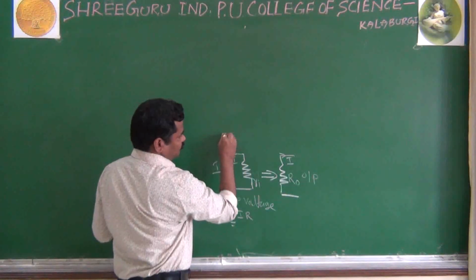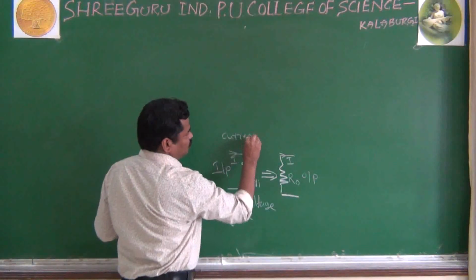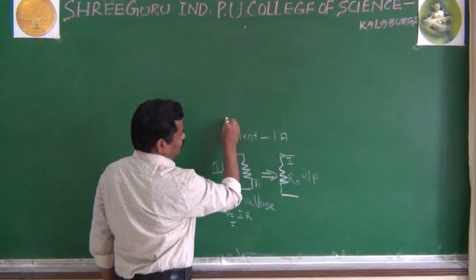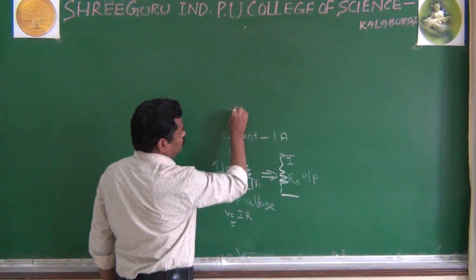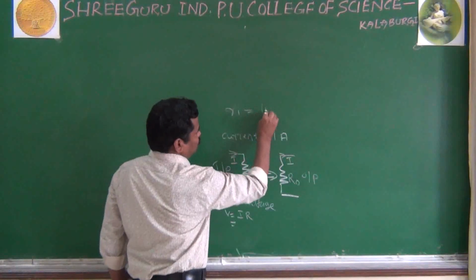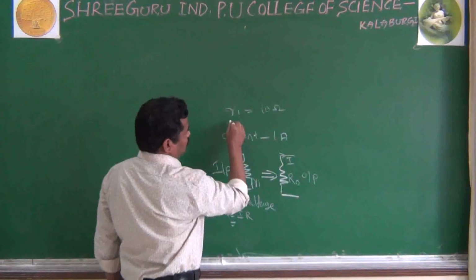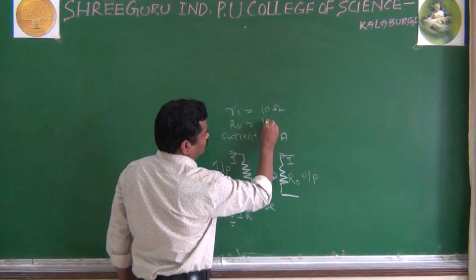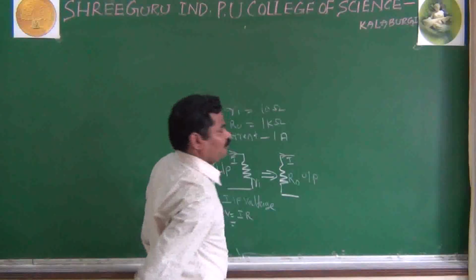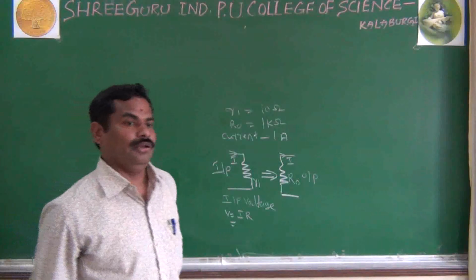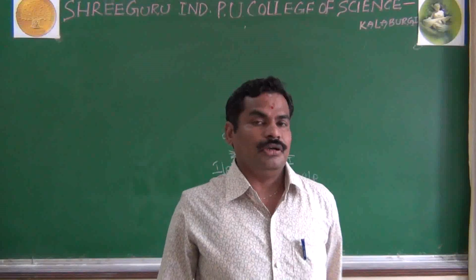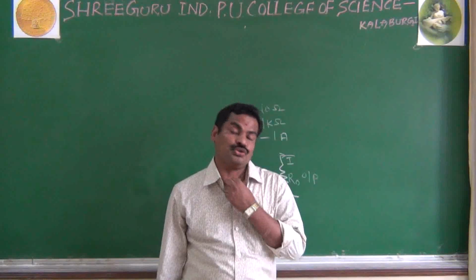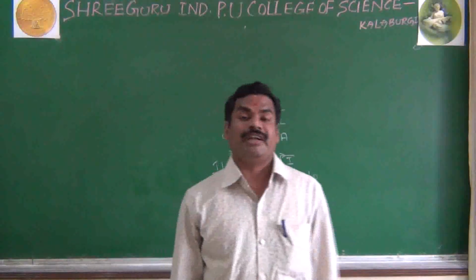Here current is about 1 amperes, and input resistance Ri is nothing but you can consider 10 ohms, and you consider R0 output resistance, that is nothing but here you take 1 kilo ohms, because as we know already, ideally the forward resistance is 0, and also the reverse resistance is infinite.